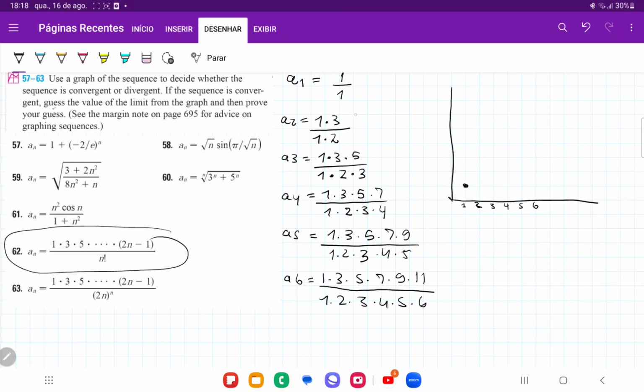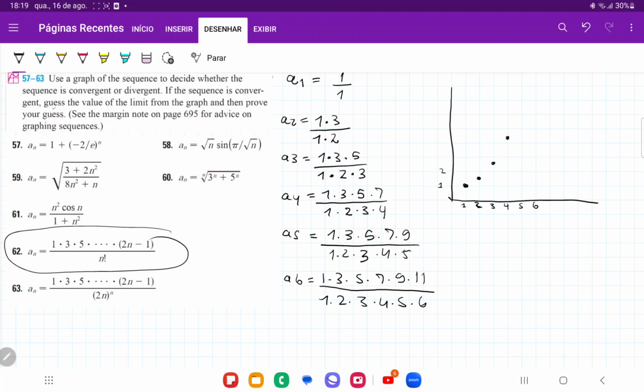So A1 is just going to be 1 over 1. A2 is going to be 3 divided by 2, so that is 1.5, so that's going to go here. A3 is going to be, let's see, these 3 cancels out, so it's just going to be 5 over 2. So A3 is going to be 2.5, so that's going to be about here. A4 is going to be, let's see, the 3's cancel out, the 2's cancel out, so it's going to be 5 times 7 divided by 8, and that is going to be about 4.375. So A4 is going to be about 1, 2, 3, 4, 4.375 here.